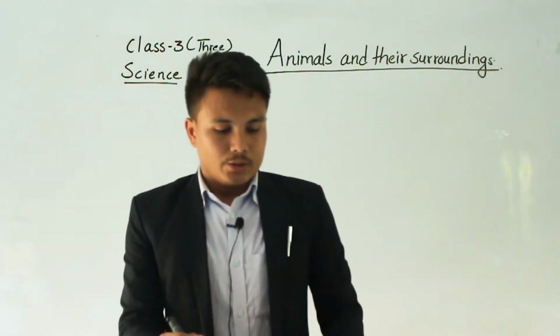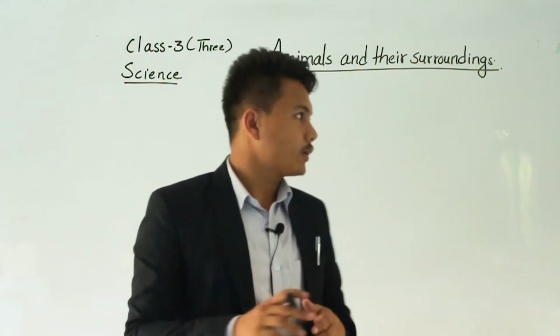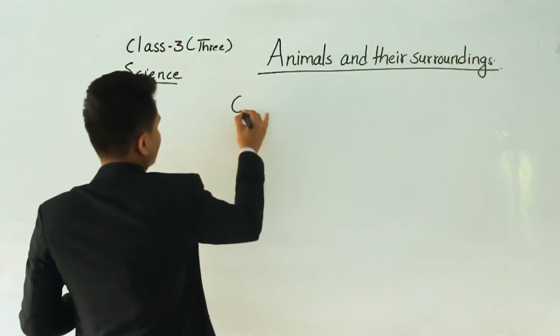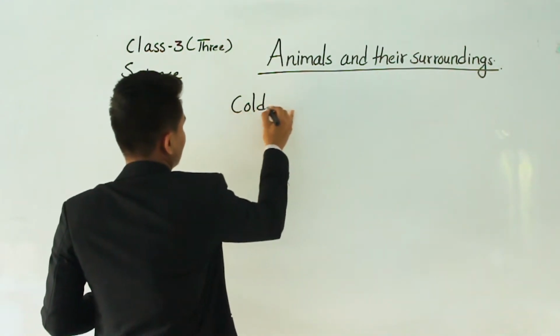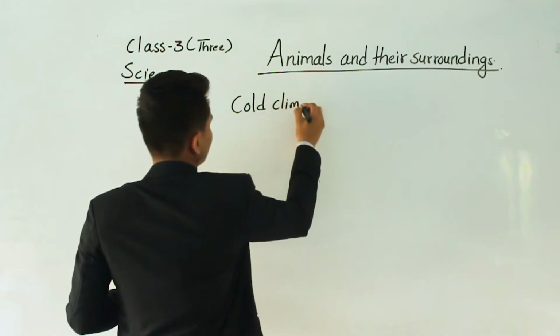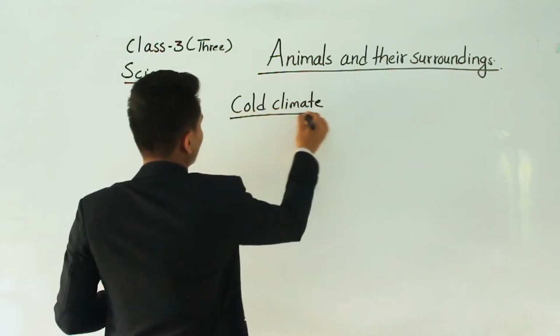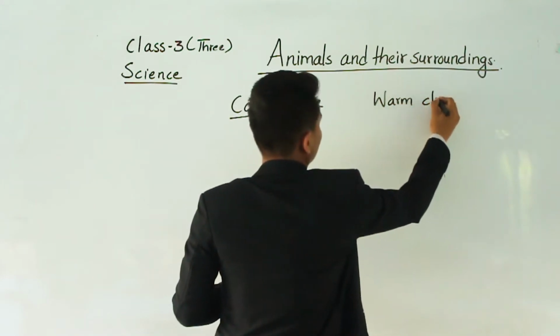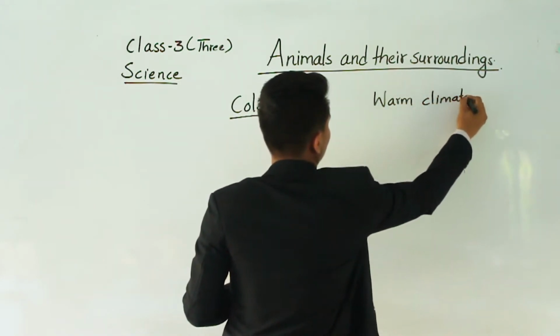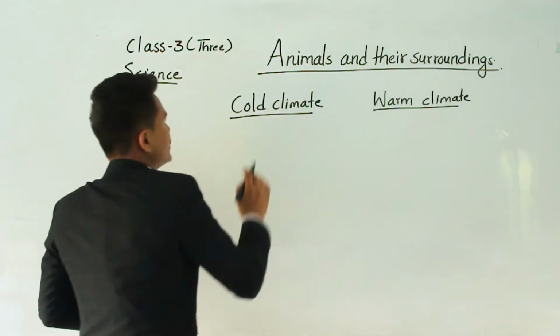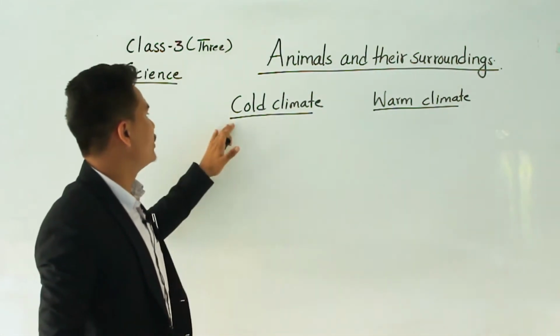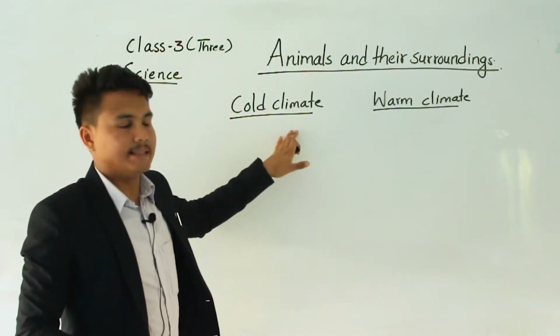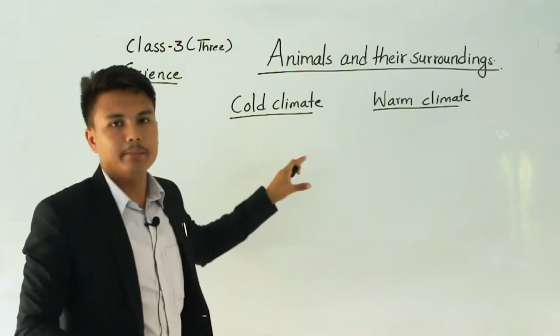For example, the cold climate and warm climate. There are two types of climate: cold climate and warm climate. Those animals who live in a cold climate or cold places are called cold climate animals.